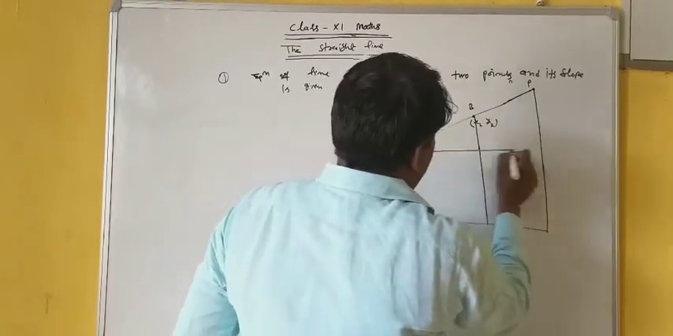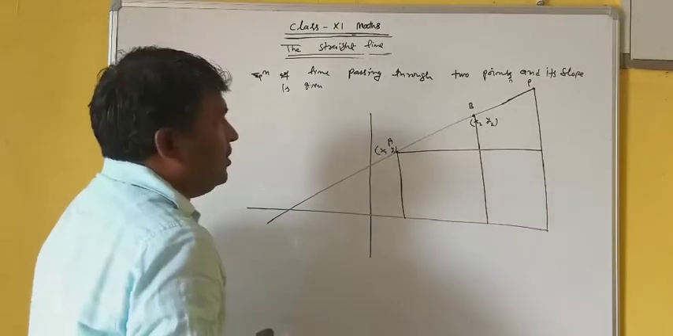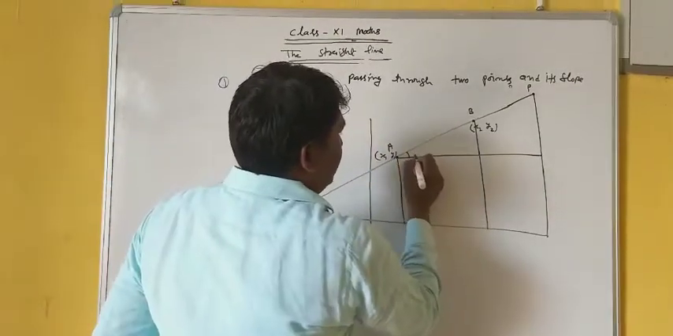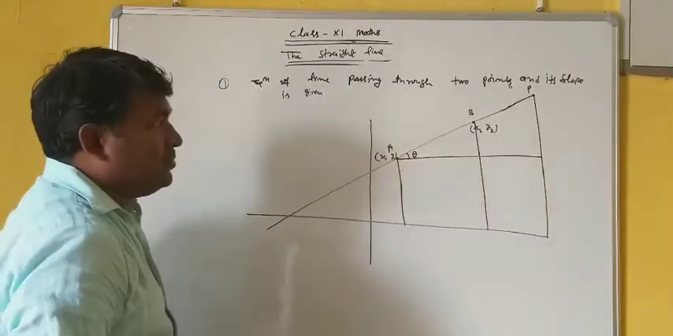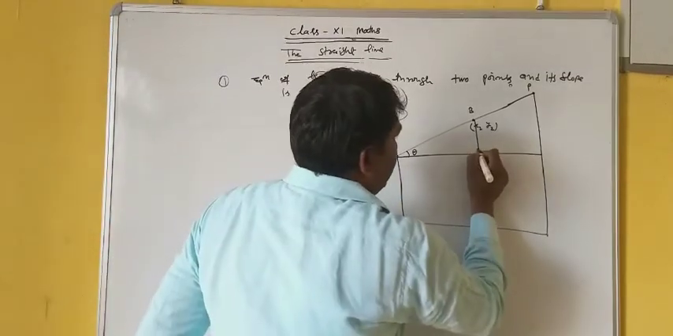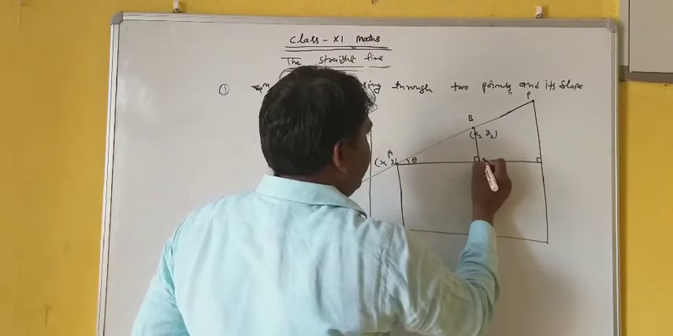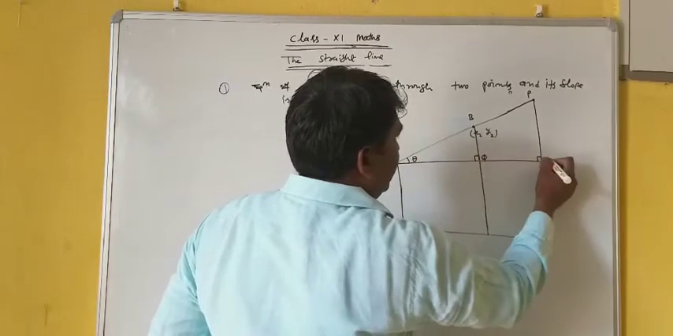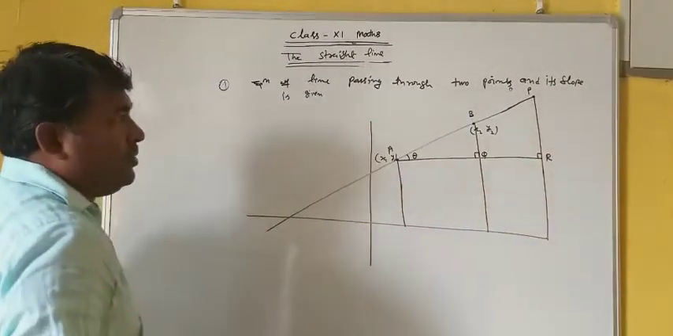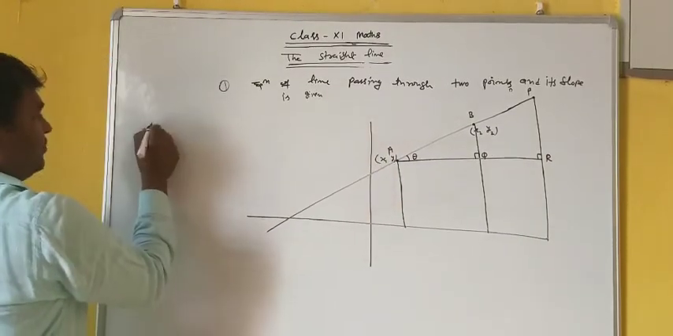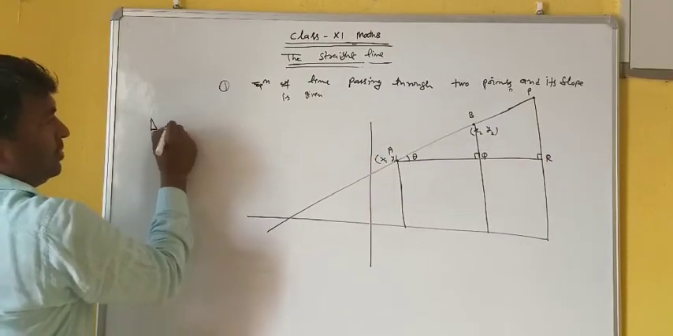If you draw like this, then this is angle theta. So there are 2 right angles, this one and this one. Let this point be Q, this point be R. Then from the right angle triangle AQB,